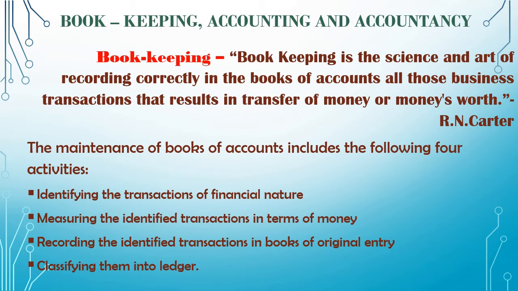Classifying them into ledger, and finally each and every transaction which is identified and recorded in the books of original entry, that is journal. Then we classify them. We classify all the sales in the sales account, whether cash or credit sales. All the purchases will go in the purchase account, whether purchased by Sohan, Mohan or Rohan. So these are the four activities that we do while maintaining the books of account.